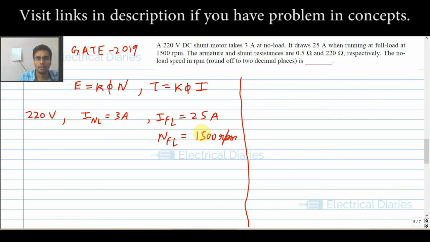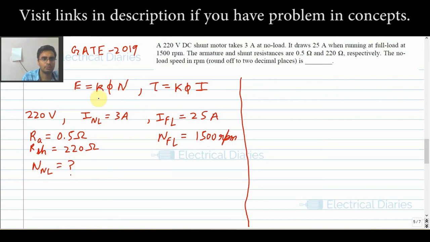Okay, and then the armature and shunt resistances are also given. Ra, the armature resistance, is given as 0.5 ohms, and Rsh is given as 220 ohms. Okay, the no load speed in RPM we have to find out.